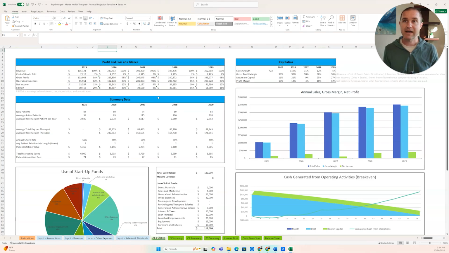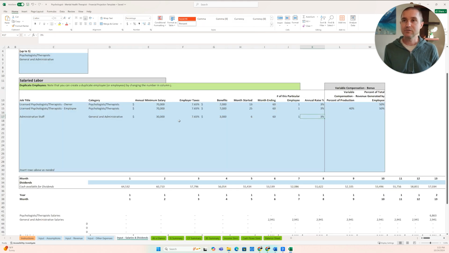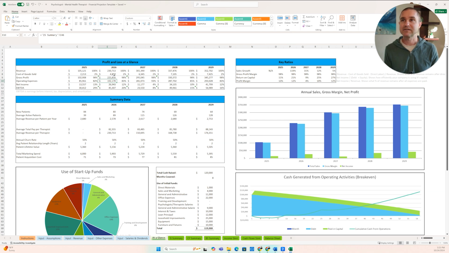That brings us back to our at a glance. And we can see in the first year, we just break 6 figures. We have a small net income of $13,000. Now in the second year, we're up to $230,000, but your net income doesn't go up all that much. And the reason why, or at least one of the reasons, is that this operating expense now in year 2 is going to include your paying yourself $70,000 a year, right? Your compensation as the owner of the practice is the salary that you're paying yourself plus the net income or the profit of the business as well. Okay, so that is it.